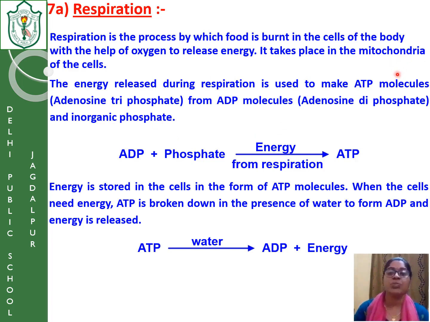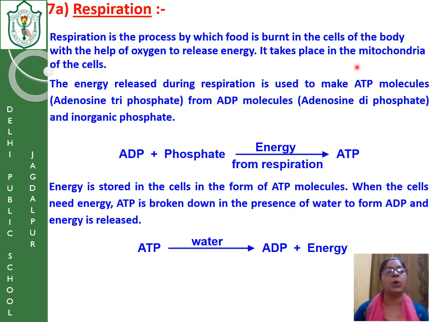When the food reaches the cell, what happens? It comes in contact with the cytoplasm. In the cytoplasm, there is no oxygen. Remember, there is no oxygen in the cytoplasm. So the glucose which is taken in by the body cell is broken down to an intermediate component called pyruvate. We will discuss this in the next class. Pyruvate.